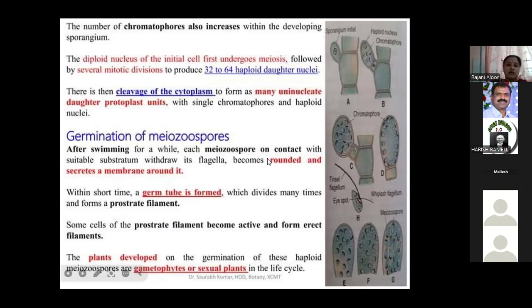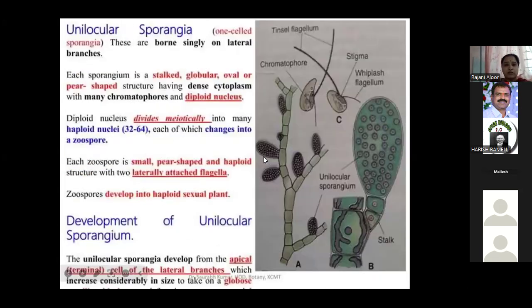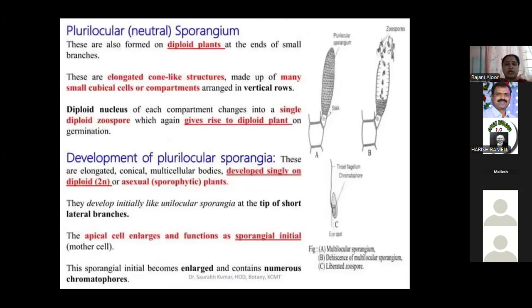Coming to the second one, the plurilocular sporangium. After the development of the unilocular, the second one is the plurilocular development. Like the unilocular sporangium, this is under the diploid condition. Like the unilocular sporangium, the plurilocular sporangium also develops from the terminal cell of the bractlet of the diploid sporophytic plant. Why is this a diploid condition?